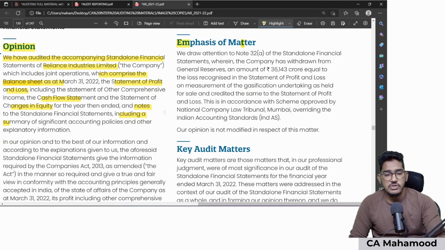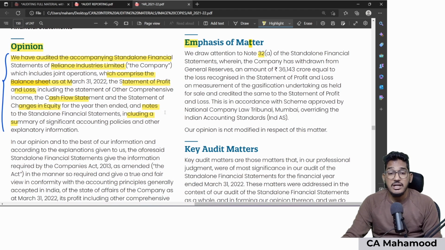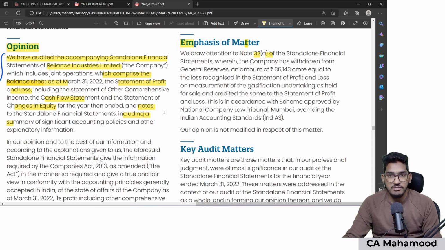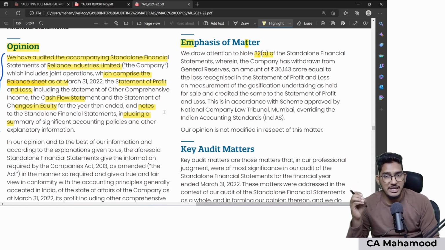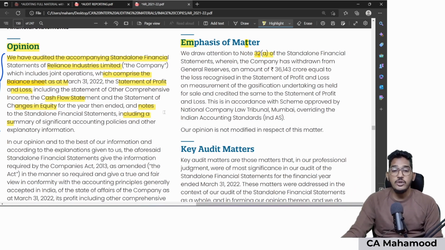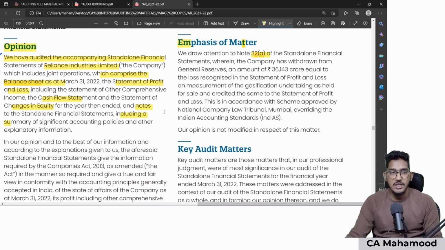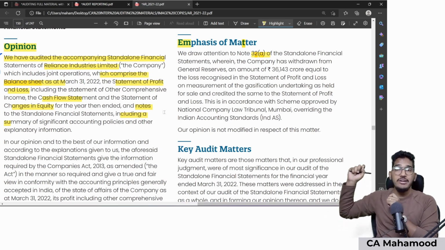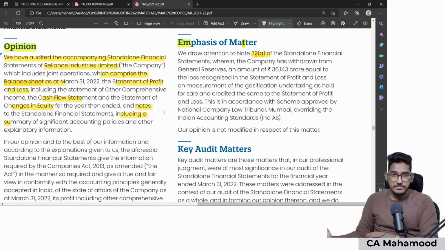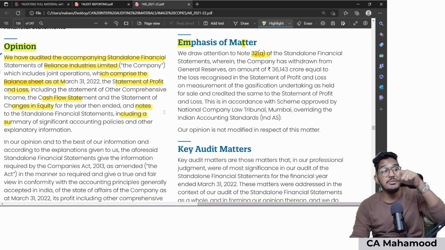See, you are using emphasis of matter to highlight some information which is already there in the financial statements, no? So that's why in the emphasis of matter paragraph, even give reference where you can go and find that information. Like here, if you observe, the management has already given some disclosure in note number 32A of the financial statements. Now, as an auditor, you are highlighting that matter. So in the emphasis of matter paragraph, you should tell where you can go and find that information in the financial statements. Like if you read here, auditor is saying, we draw your attention to note number 32A.